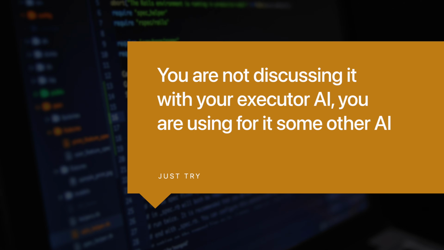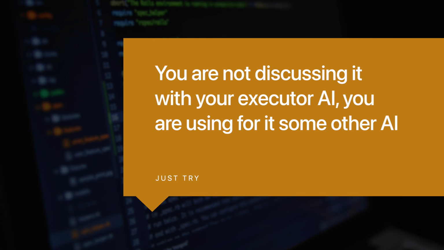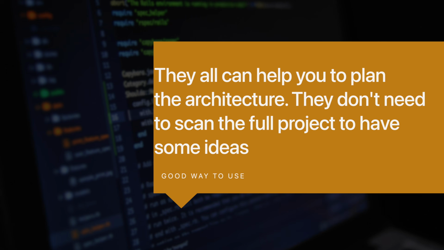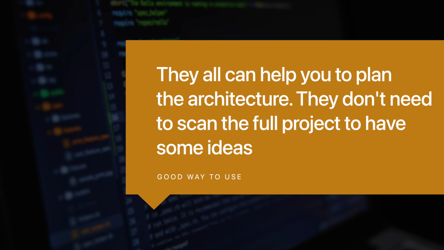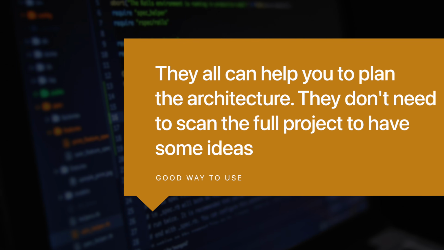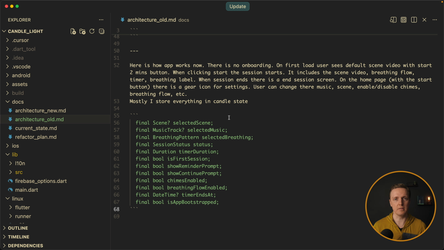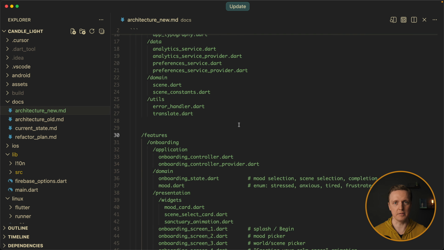The main point is that you are not discussing it with your executor AI, you are using some other AI for this. And I really think the easiest way is to use some free chats like ChatGPT, Claude, Gemini or Cursor, whatever you prefer. The main point is they all can help you to plan your architecture. They don't really need to scan your full project to come up with some ideas. And after you plan the architecture in your head, you write it down in the markdown file, and then your executor must follow the ideas written in this markdown file. And it helps tremendously because really often AI can have glitches, hallucinations, it loses the context, and if you have such a file, it will help a lot.